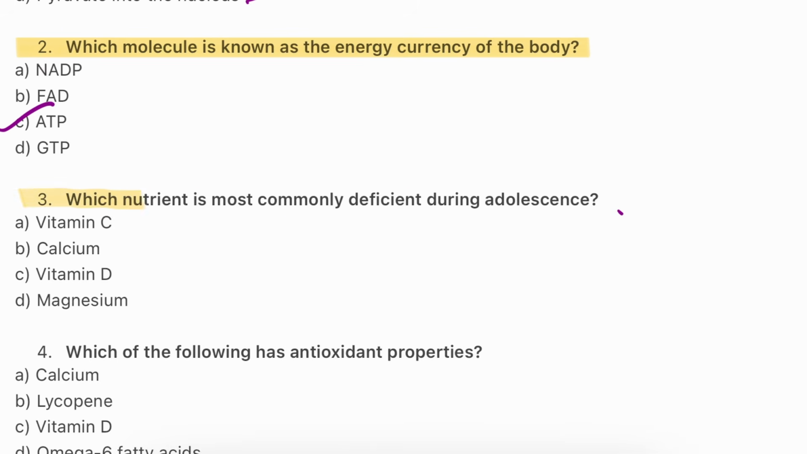Question number 3. Which nutrient is most commonly deficient during adolescence? Vitamin C, calcium, vitamin D, magnesium. The answer is B, calcium. This question is already repeated in many parts of my videos, and from the notes and videos itself, we got more than 50 questions exactly in the exam. So here the answer will be B, calcium. Calcium is critical for bone growth during puberty, often lacking due to poor dietary habits. So the correct answer will be B, calcium.